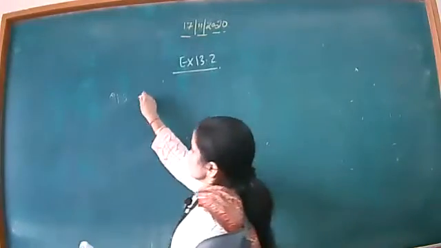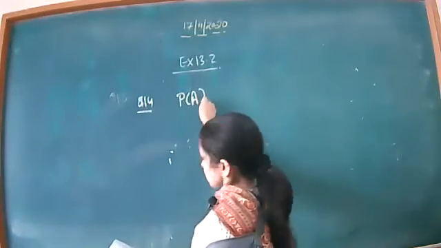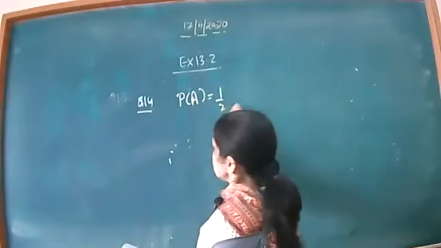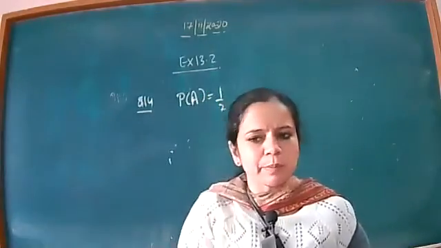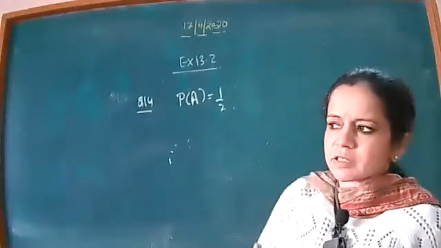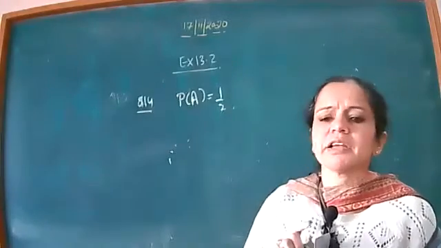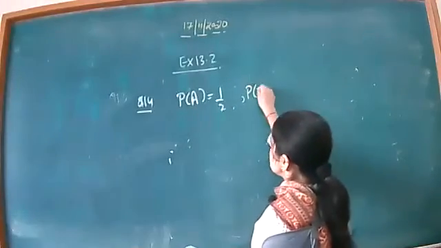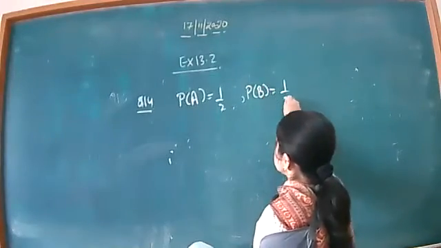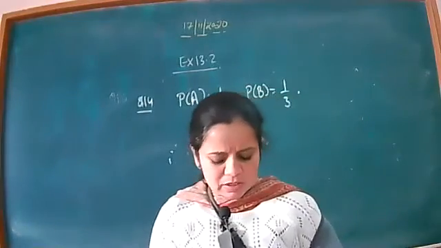So in the question, firstly I write probability of A, that means 1/2. You have to mention at the start, let A be the event that it is solved by person A independently, which is 1/2, and B be the event that it is solved by the other person, that is given to me as 1/3.